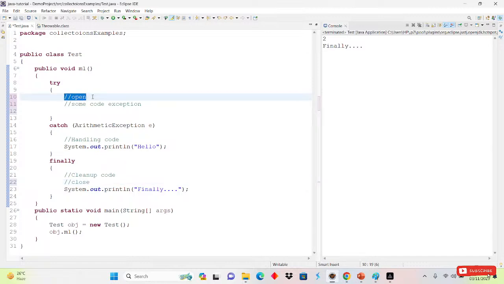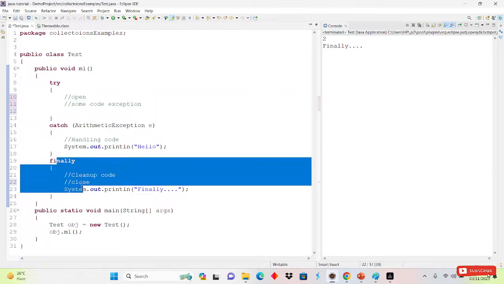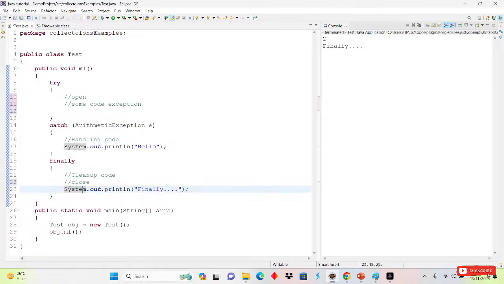See, some file will be open, and if an exception occurs also, it will execute this one also, and it will execute this one also. And where is the close of the code? Here. So it will close that here. Okay, so that is the reason we are using the finally block. For the cleanup code we are using the finally block.